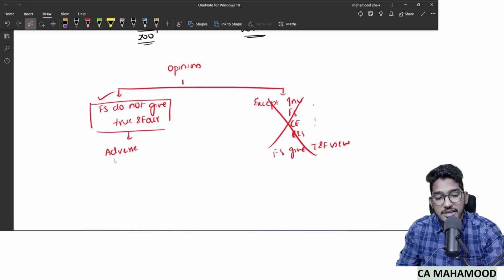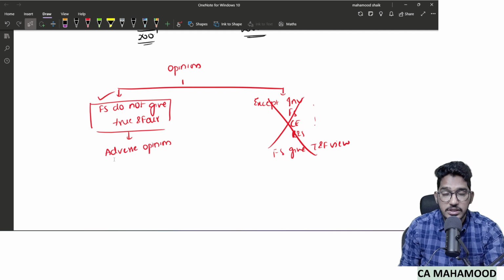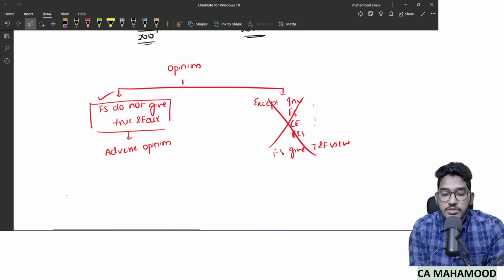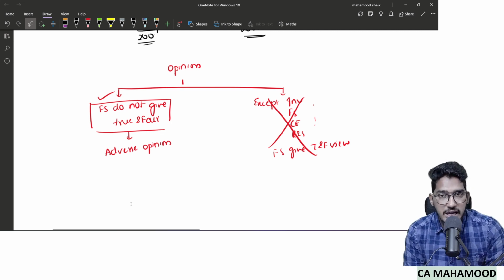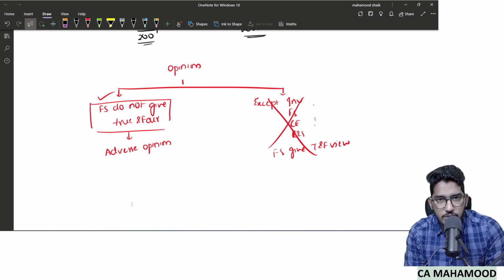That we call it as what? Adverse opinion. How to identify adverse opinion? Once again, with the help of terminology. What kind of terminology will be used in the case of adverse opinion? The auditor will directly say financial statements do not give true and fair view. Don't believe the financial statements. Nothing but he is saying financial statements are completely wrong. That is what we call it as adverse opinion. Adverse itself, the term adverse itself means something which is completely wrong. So adverse opinion means auditor is saying financial statements are not giving true and fair view. They are completely wrong. Don't believe in the financial statements. That's what we call it as adverse opinion.